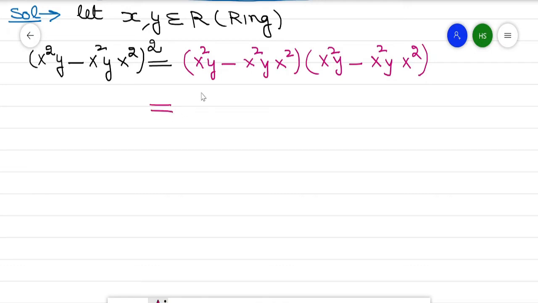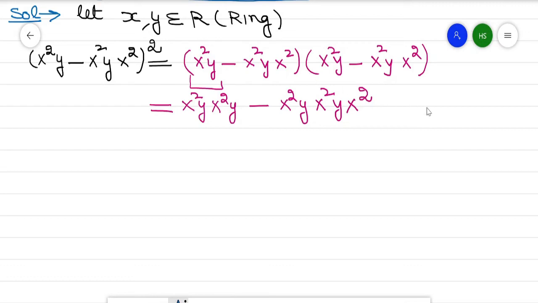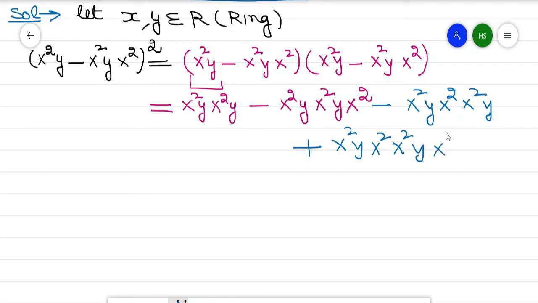First I use this to multiply the entire terms, so this becomes x square y into x square y, then minus x square y into x square y x square, then minus x square y x square into x square y, then plus x square y x square into x square y x square. So simply apply the distributive property.